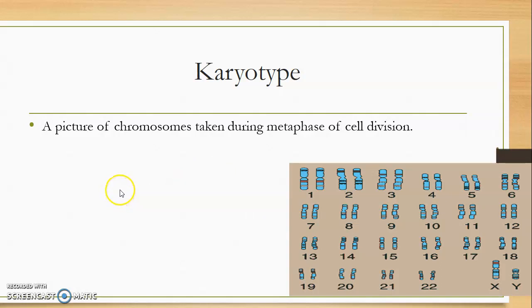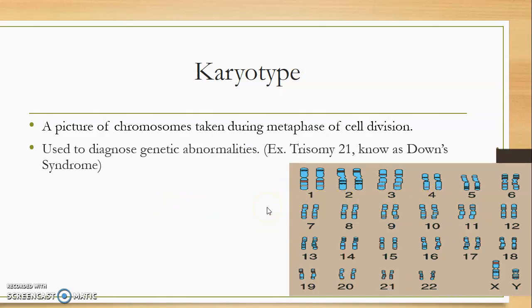And what they do is a pretty simple process. They have a cell, and when a cell is in the metaphase stage, when all those chromosomes have separated out and lined up, they take a picture of it. And then they use computers to really just separate them out and pair them up. So if you take a look here, you can see this would be an example of a karyotype. Why do we use it? We use it to diagnose genetic abnormality. So for example, you could see if somebody has trisomy 21, which is Down syndrome.